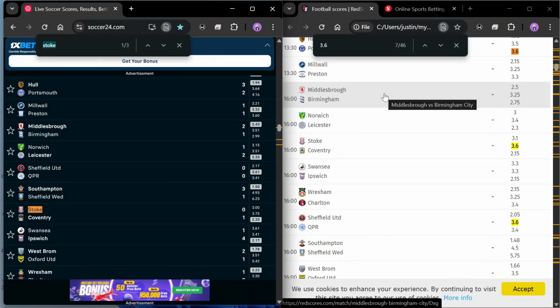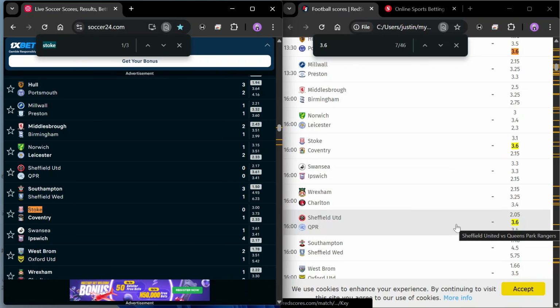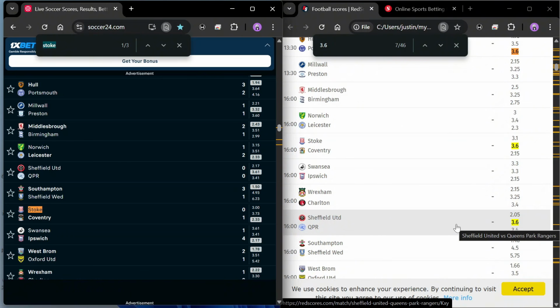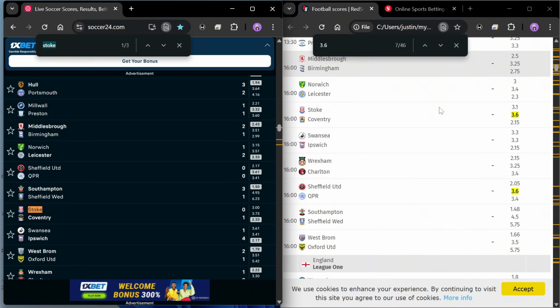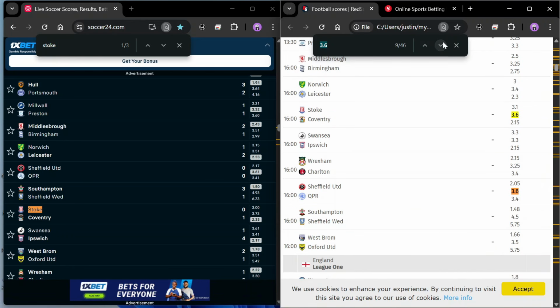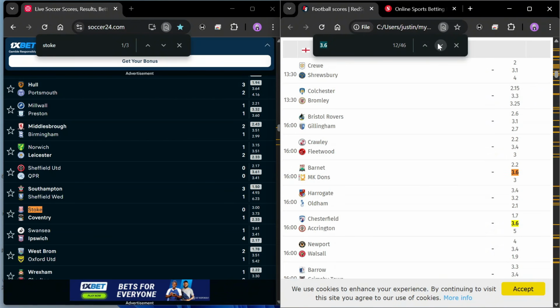I would not count this as part of the main ticket, because I don't expect you to pick games from low scoring leagues when making predictions like this. But for now, we've gotten 2 wins, 2 losses. But overall, if I was making predictions, Stoke City and QPR would not be on it based on the Championship factor. So I would still have 2 games that are actually winning on that ticket. So let's move on, and the next game will come up soon.